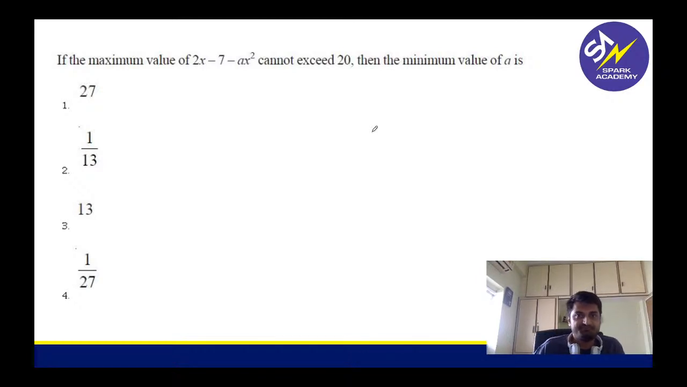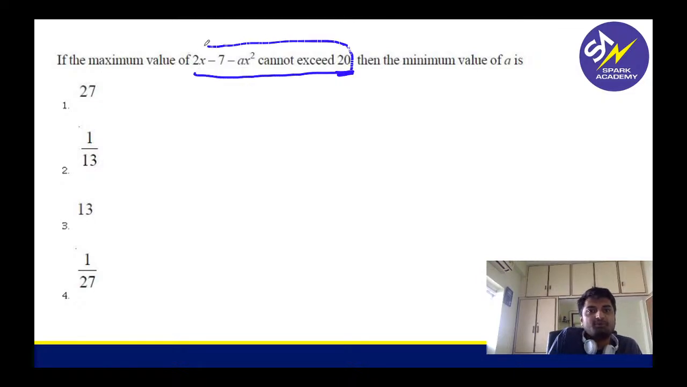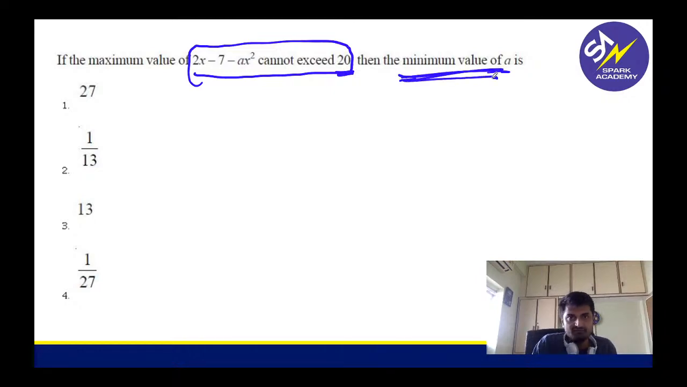Now tell me this, guys. The maximum value cannot exceed 20. Then what is the minimum value of A? Okay. So this for me is round 1.